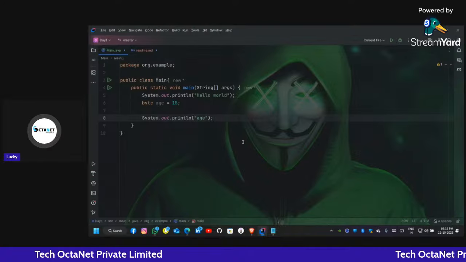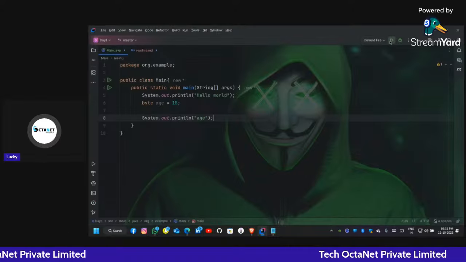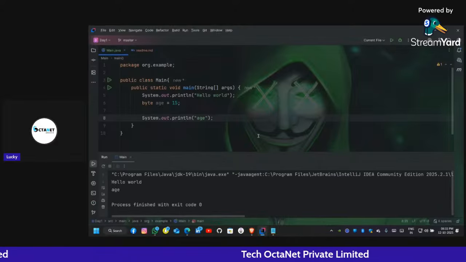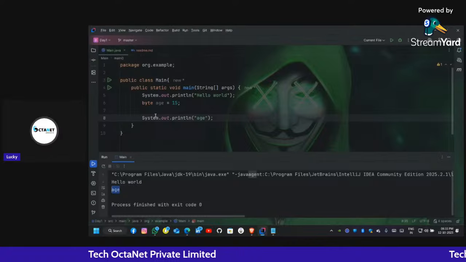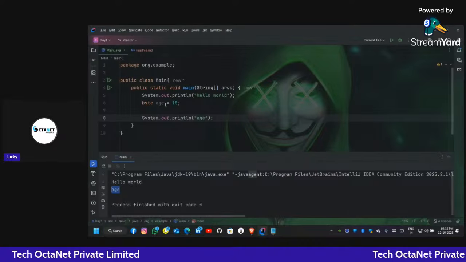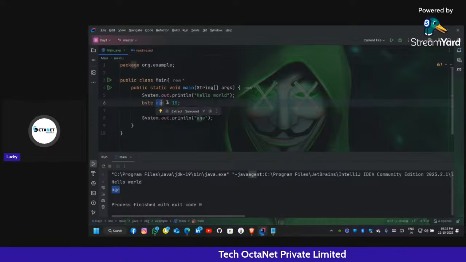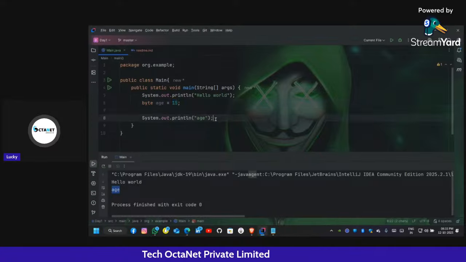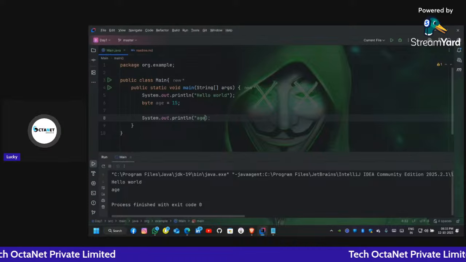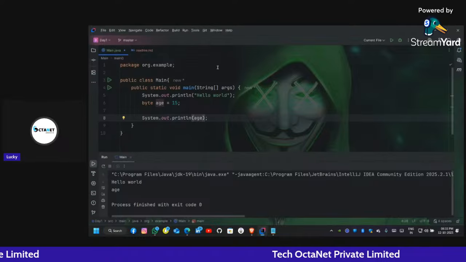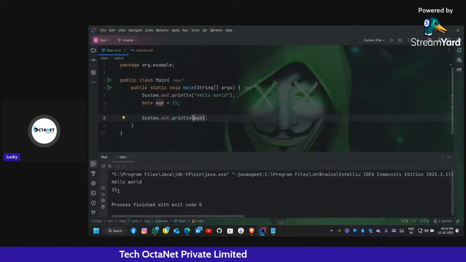Then there is no error, but let me just run it. Okay, you can see the output as hello world and it is age. But we want 15, because our age is 15. We declared here byte age is equal to 15. So while we are printing age, we need the 15. So we need to remove the double quotes. We run once again and we got the output hello world and the age is 15.